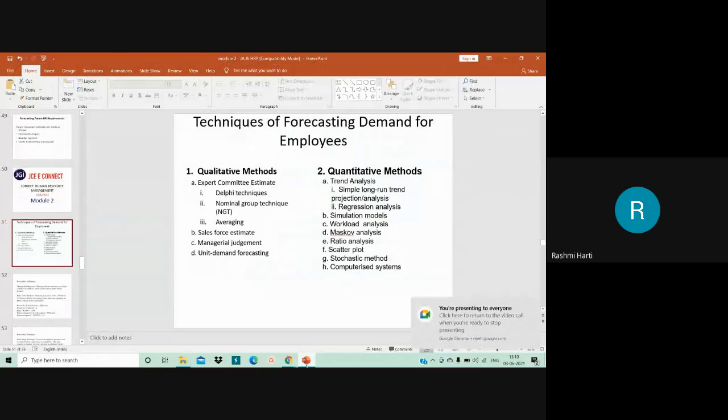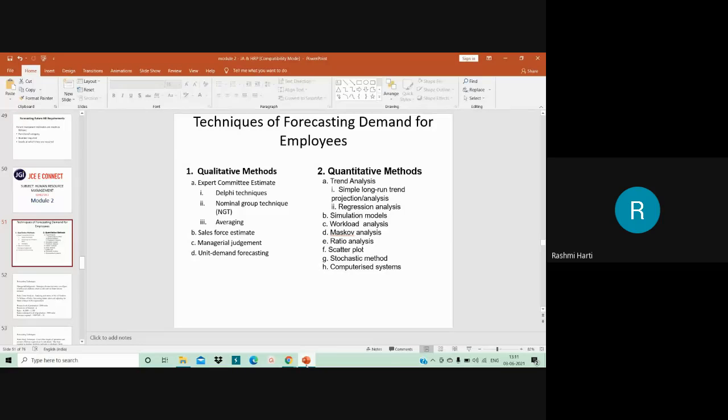Right. The first one here, my dear students, it is the experts committee. Okay. So here we had seen Delphi technique. That is nothing but you have the experts coming in from the different areas, right? And they will be looking into the individual's ability, the ability of the employees within the organization. They'll be looking at the strategy of the organization, and then based on that, they do come out with certain need analysis. Okay. And based on that, they go in for understanding what would be the demand of human resource in the near future.